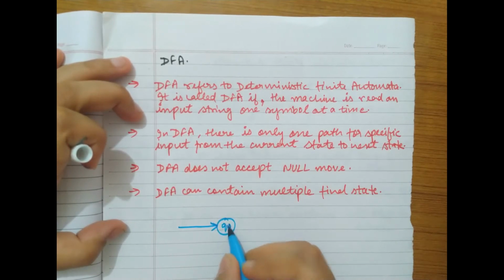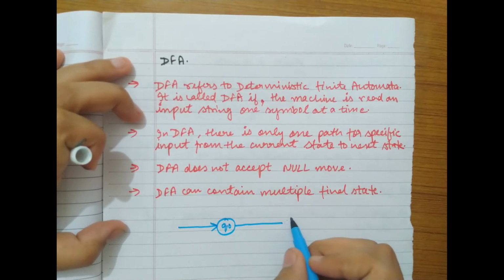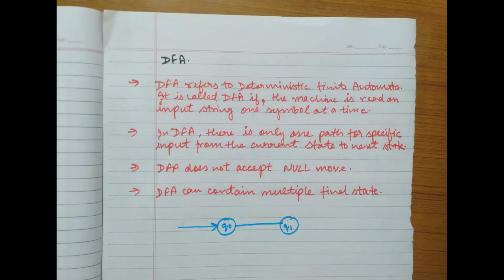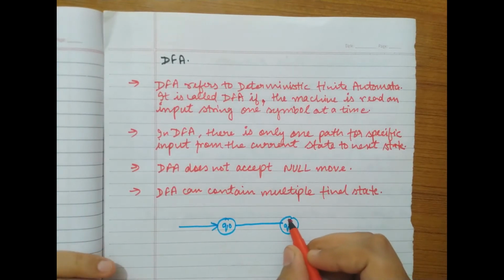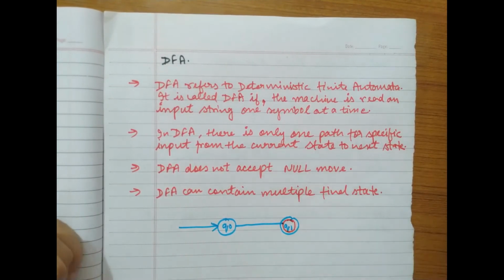This is the state Q0 here, and if we are receiving A from here, we are entering into a new state, and this is Q1, which is also our final state. Let me mark it with another color.